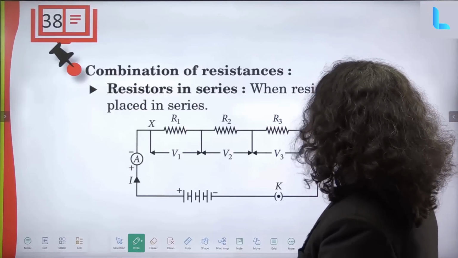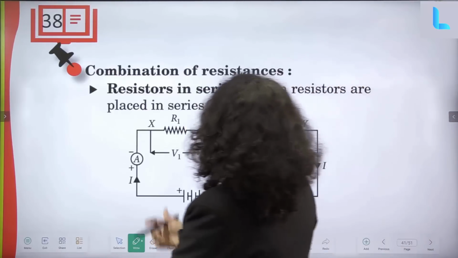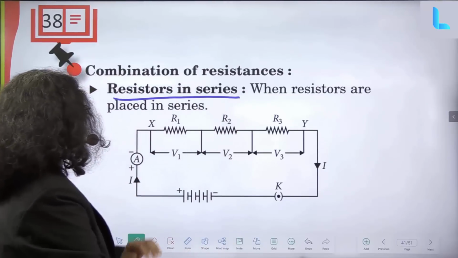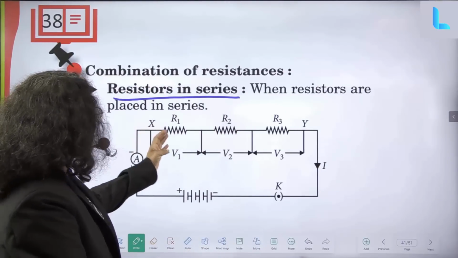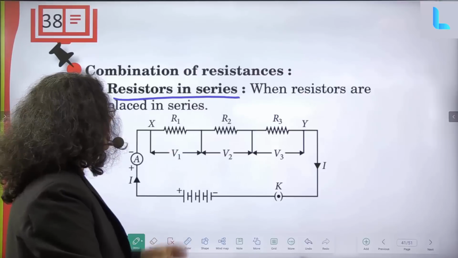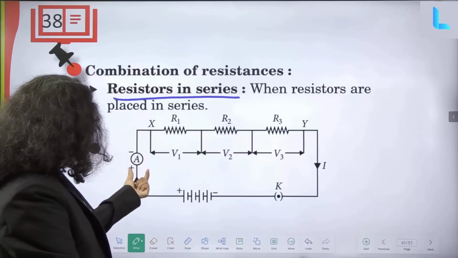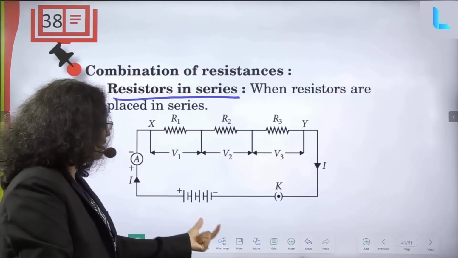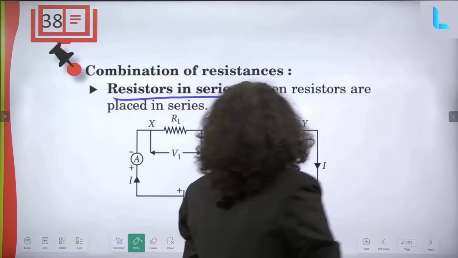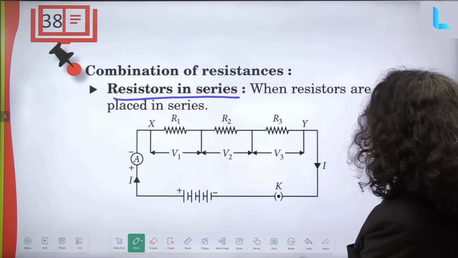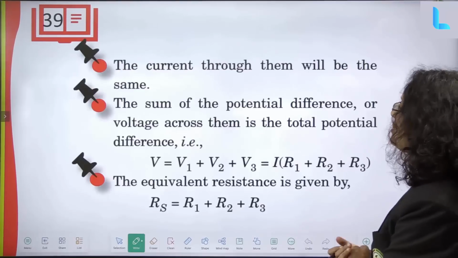Now, combination of resistances. First we will see resistors in series. When resistors R1, R2, R3 are kept in series, this is the complete circuit. There is an ammeter, a battery, and a key here, and the direction of current flow is from this to this. This is called resistance in series.